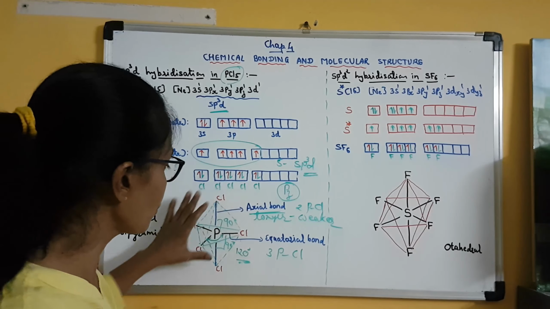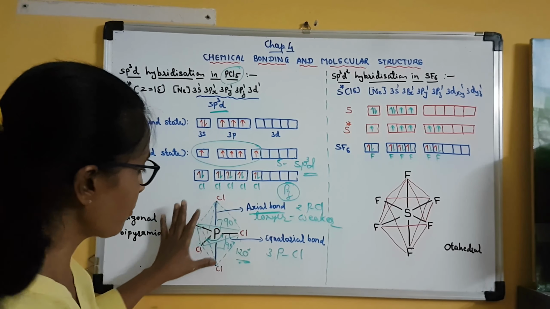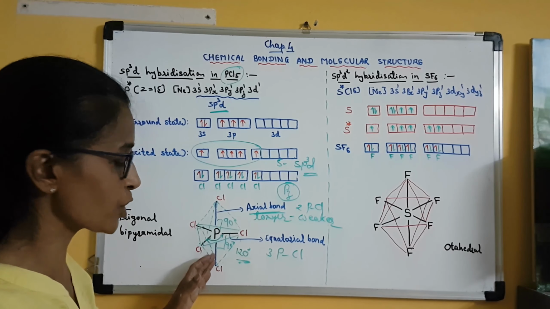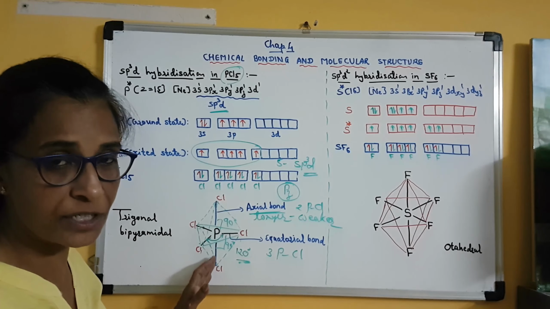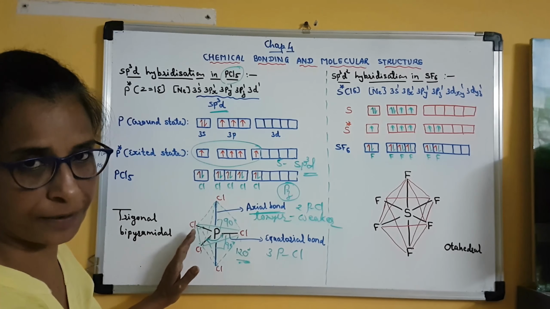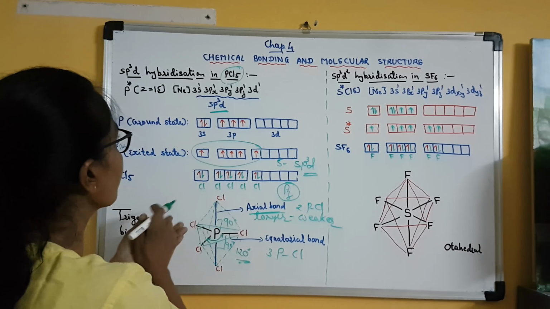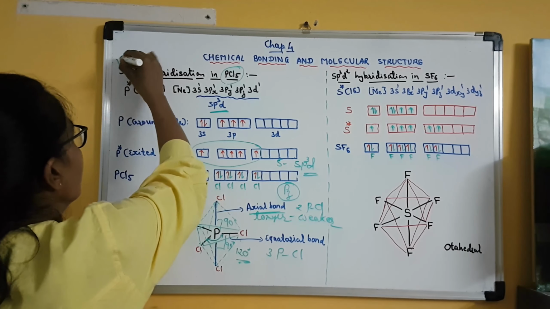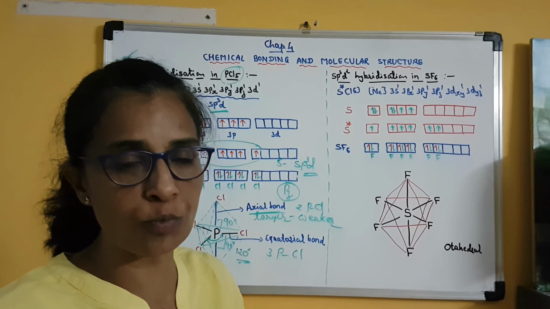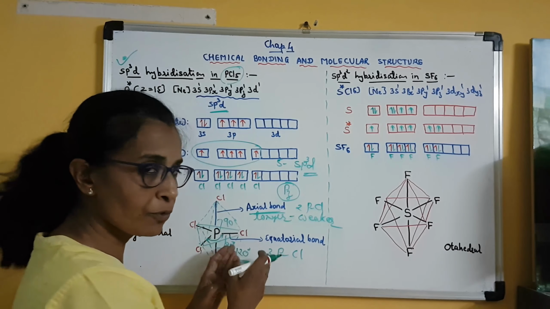Then also, with the diagram, the bond lengths, bond angles and explanation of axial and equatorial bond reactivity or their bond length values, you will have to give your answer. Clear? So this is a very important topic. It can be asked in 3 marks or it can be asked in 2 marks as a give reason.